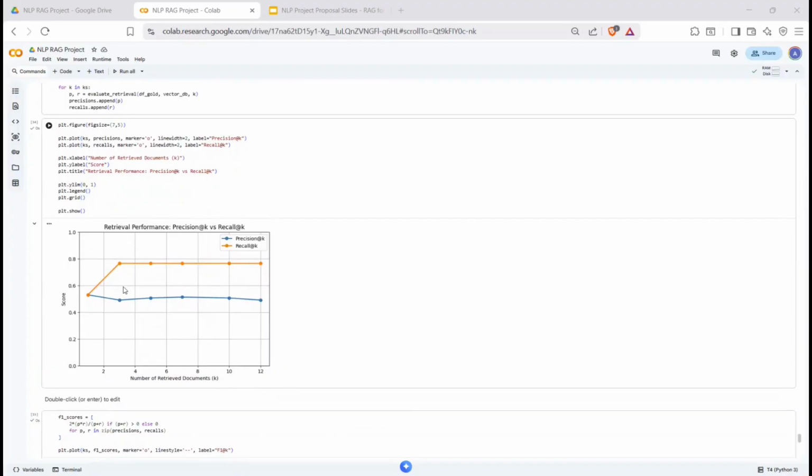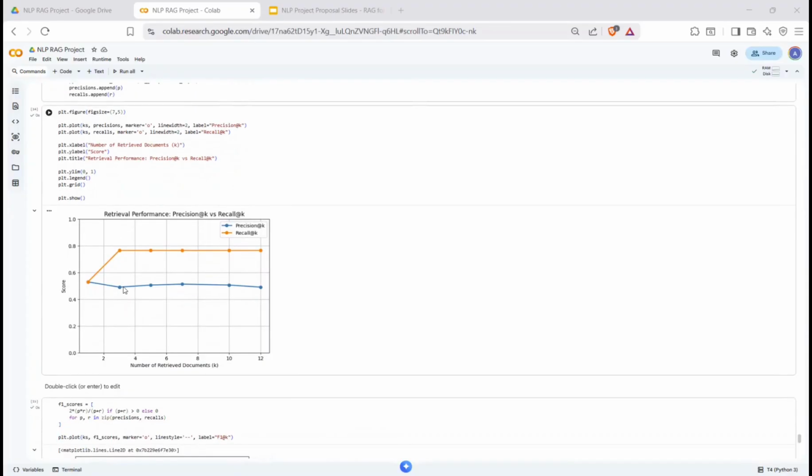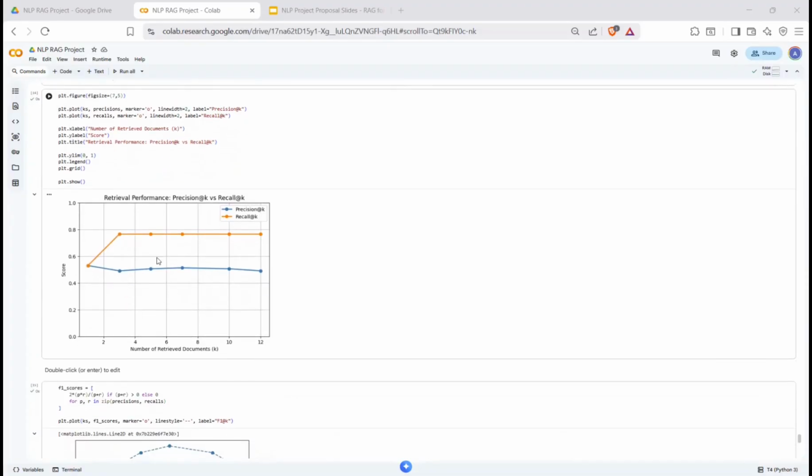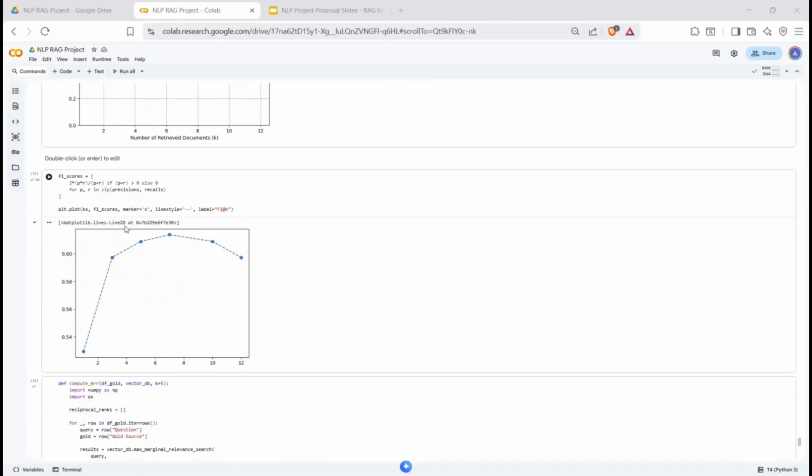This graph shows the trade-off: as we retrieve more documents, recall stays high, but precision drops due to added noise. The F1 score combines precision and recall. We see the best balance when K equals 7 to 9.